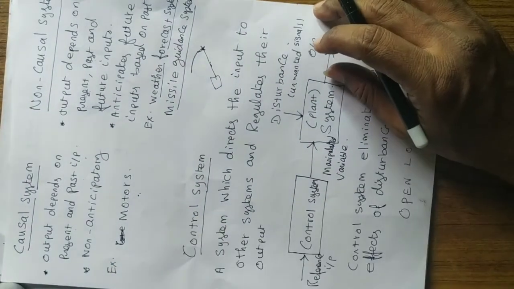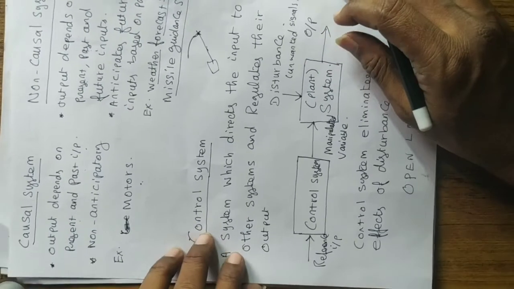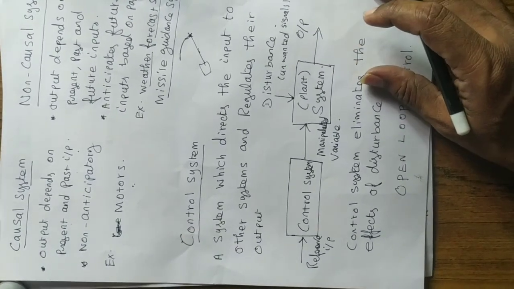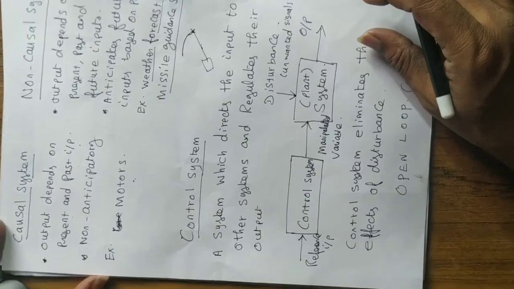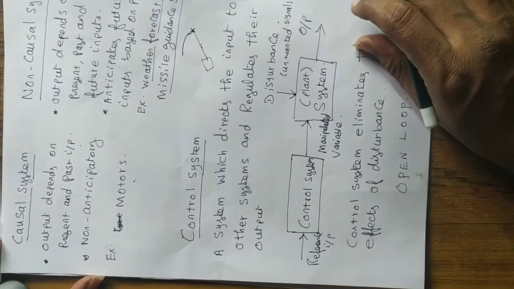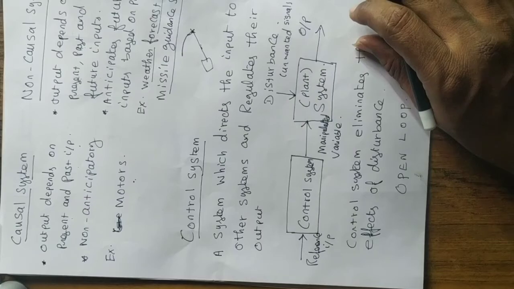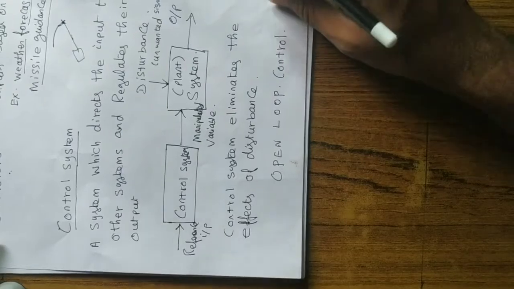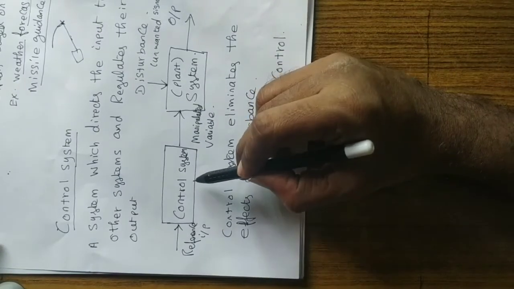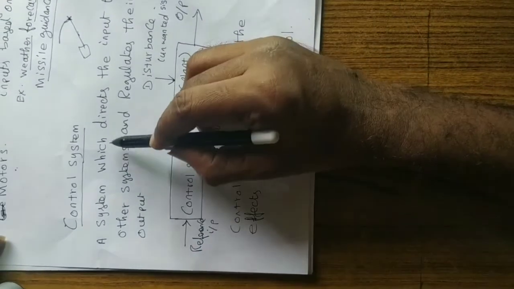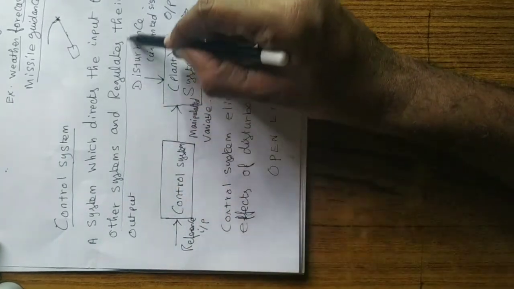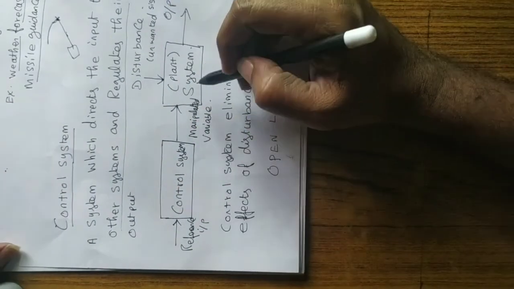Okay, so we understand some of the classifications of the system. We understand what is system, but our next objective is to understand control system. So what is control system? The control system is a system which directs the input to other systems and regulates their output. So that is called a control system.